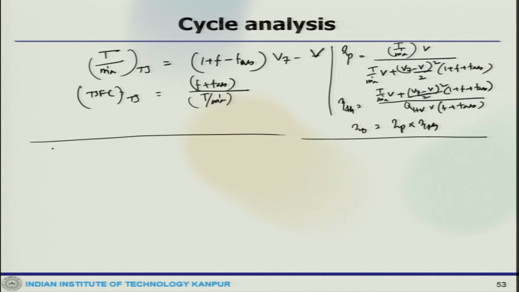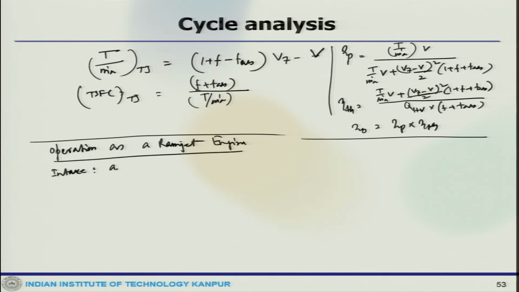Now, we can look at the operation as a ramjet engine only. So, if it is operation as a ramjet, the flow is passing through the processes, and so what would the parts be. It will only have intake A to 8, then combustion chamber 8 to 9.